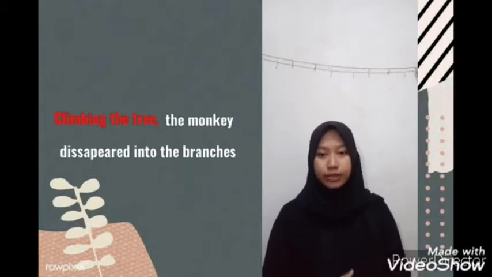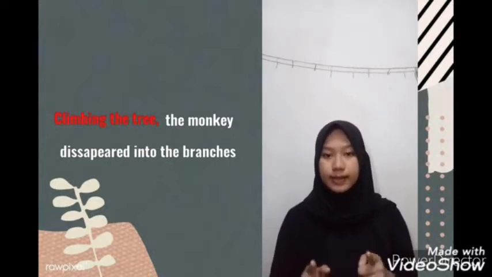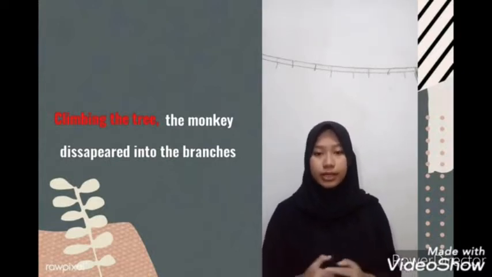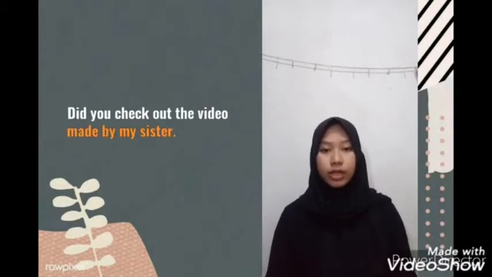An example of a participial phrase: climbing the tree, the monkey disappeared into the branches. In this sentence, climbing the tree is a participial phrase. Another example: did you check out the video made by my sister?